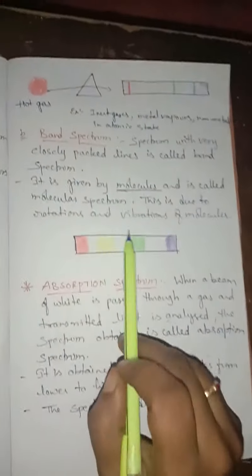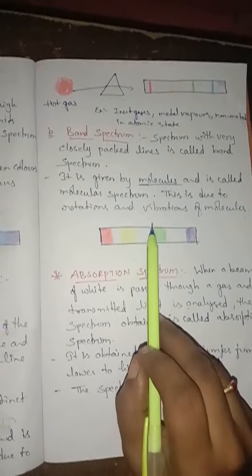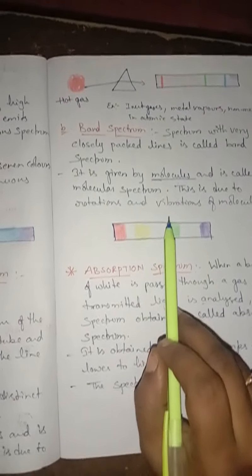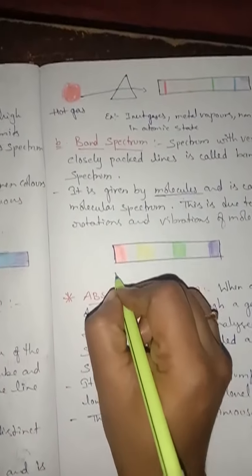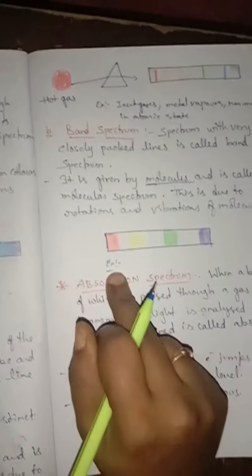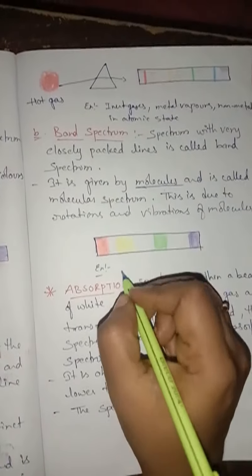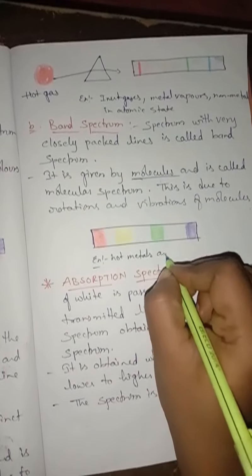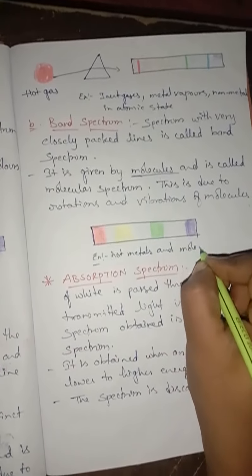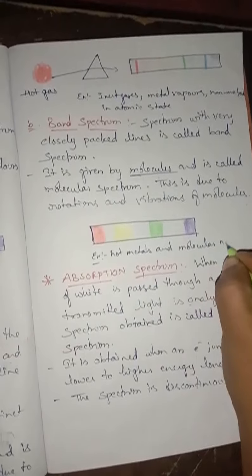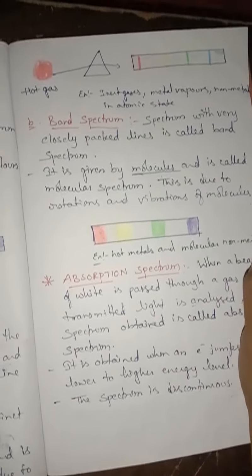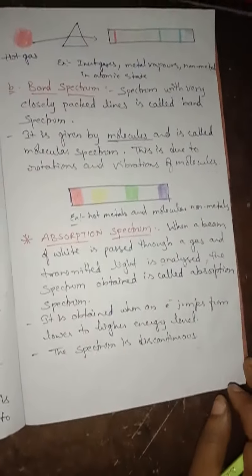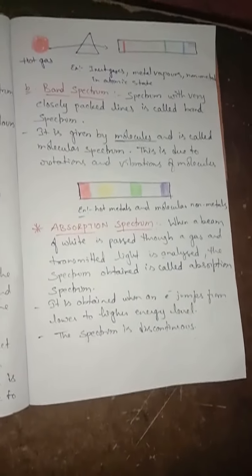The examples for band spectrum: it is given by hot metals and molecular non-metals. So who is going to produce this band spectrum? Hot metals and molecular non-metals.